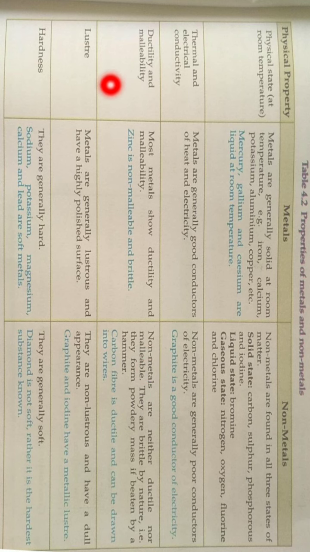Third property is ductility and malleability. First of all, we must know ductility and malleability. Ductility is the property of being drawn into thin wires. We can make thin wires out of it. Malleability is when it is beaten, it forms thin sheets. So most of the metals show ductility and malleability. Most metals can be used in making wires or sheets. But there is an exception. Zinc is a non-malleable and brittle metal. It cannot be made into wire or sheet.